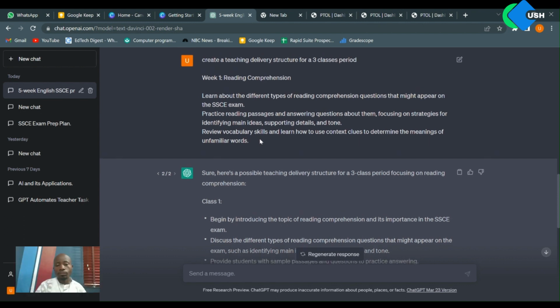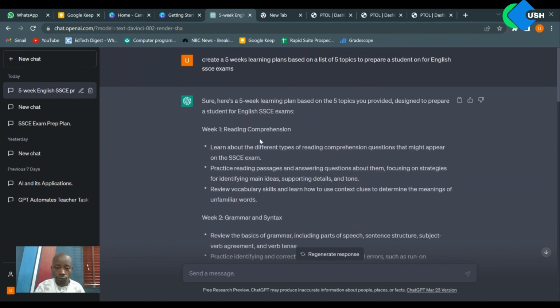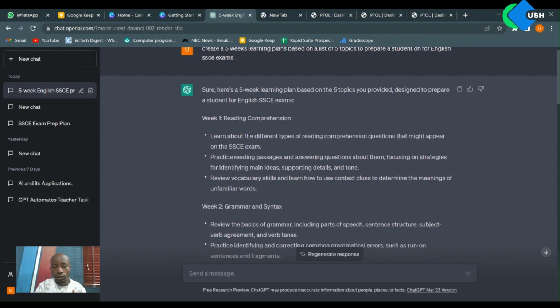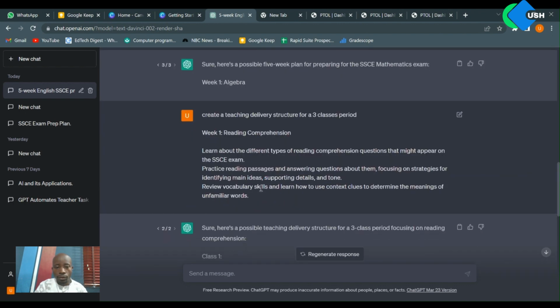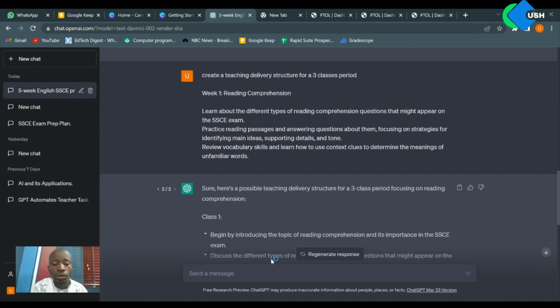We are going to put ChatGPT to use creating a teaching structure for the topics that we've identified in the previous task. This was what we did previously: we used ChatGPT to create topics that we're going to teach. Now I want ChatGPT to help guide my teaching of this topic. We know that ChatGPT listens to whatever instruction we put in this text box and submit, and it can give us good feedback based on what we put in.